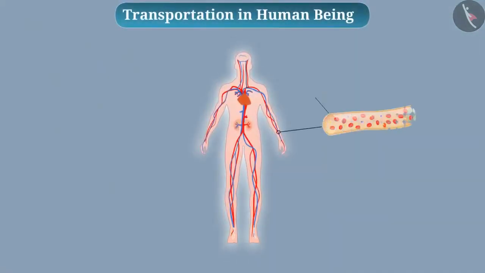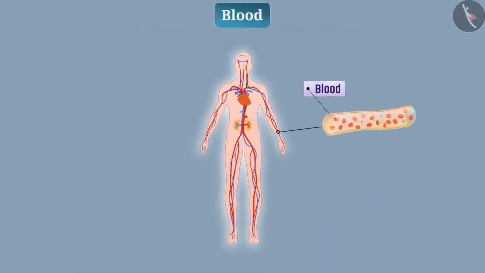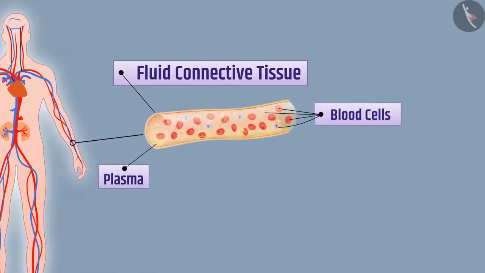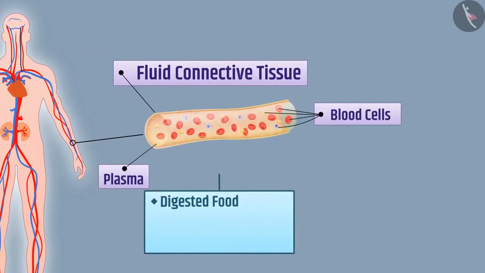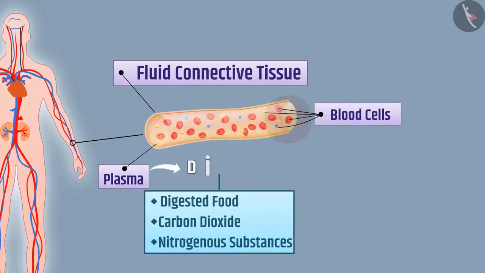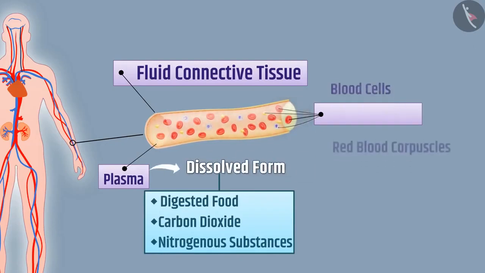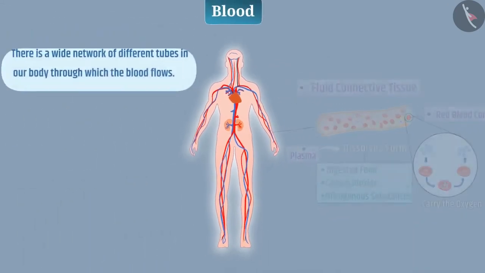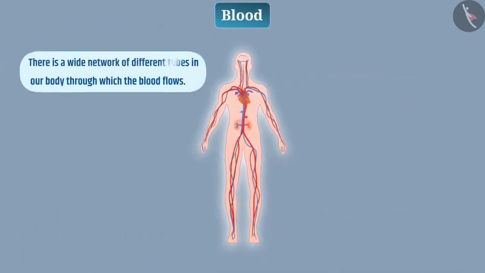Transportation in human being. Blood. Blood carries out transportation in humans. Blood is a fluid connective tissue which is made up of plasma and blood cells. Plasma carries digested food, carbon dioxide, nitrogenous substances, and other hazardous substances in dissolved form, while red blood corpuscles carry the oxygen. There is a wide network of different tubes in our body through which the blood flows.